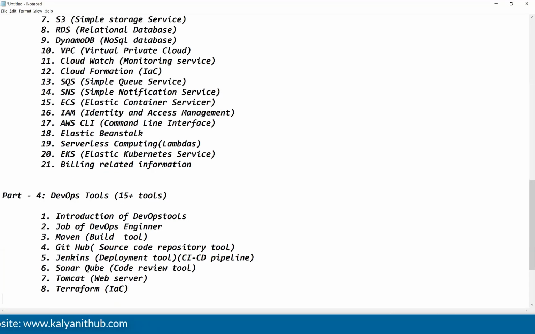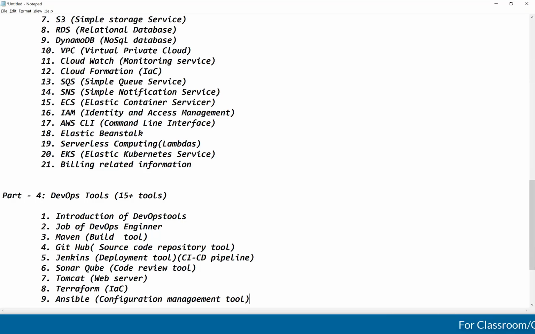After this Terraform, I will talk about Ansible. What is this Ansible, guys? This is a configuration management tool. By using this Ansible, what can we do, guys? We can configure the packages. We can install the packages in the remote systems, guys.